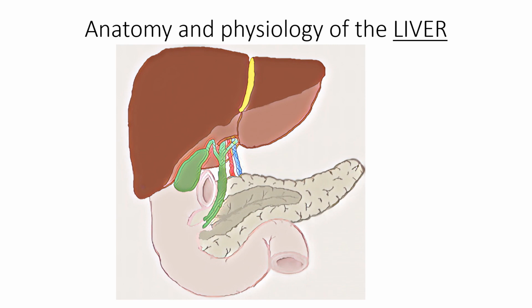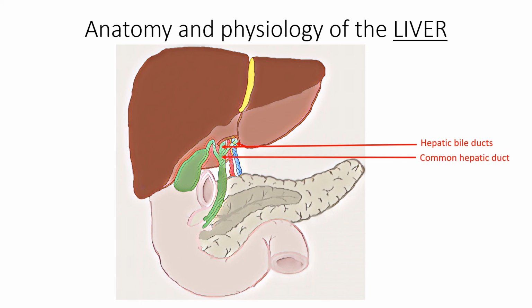Once bile is formed, it is secreted into the bile ductules and then into bile ducts. Bile ducts then form right and left hepatic duct, which merge to exit the liver as common hepatic duct. Common hepatic duct then joins with cystic duct from gallbladder, forming common bile duct through which the bile enters small intestine.